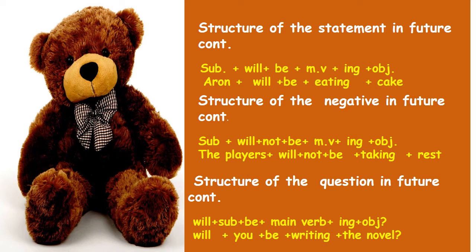Here main verb write, along with that we add ing. Object the novel. Here you can use object or adjective or adverb or complement. So the answer is, will you be writing the novel? For the question in future continuous tense. So here you learnt the statement in future continuous, negative in future continuous tense and question in future continuous tense.